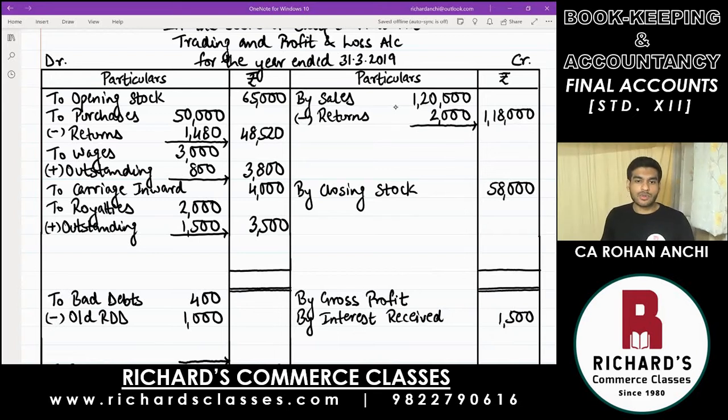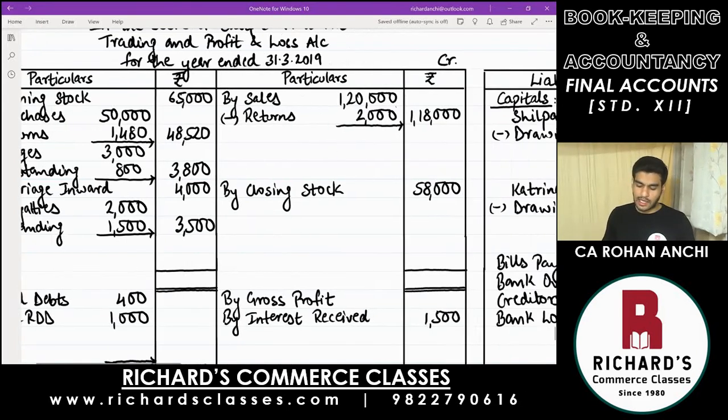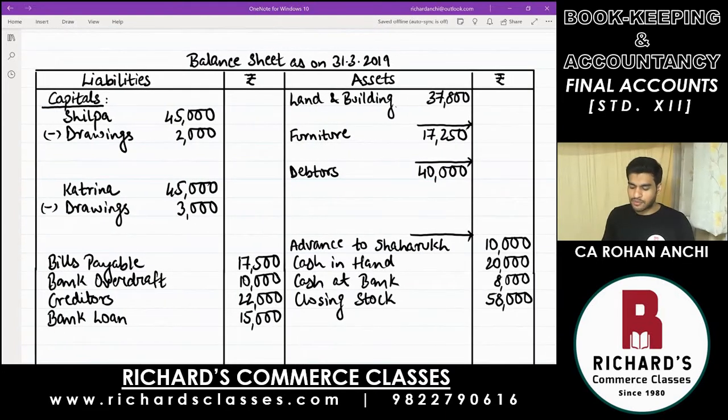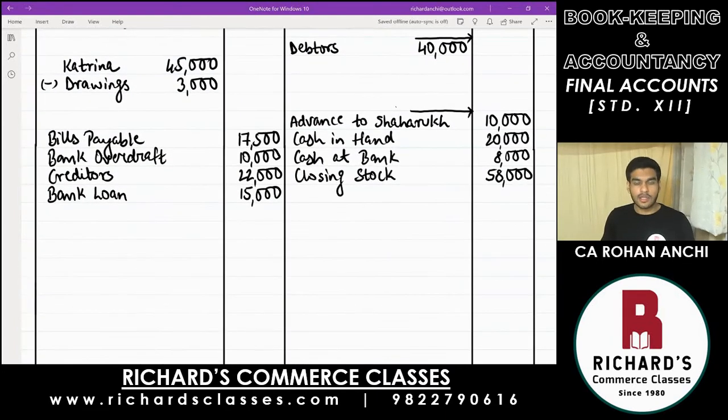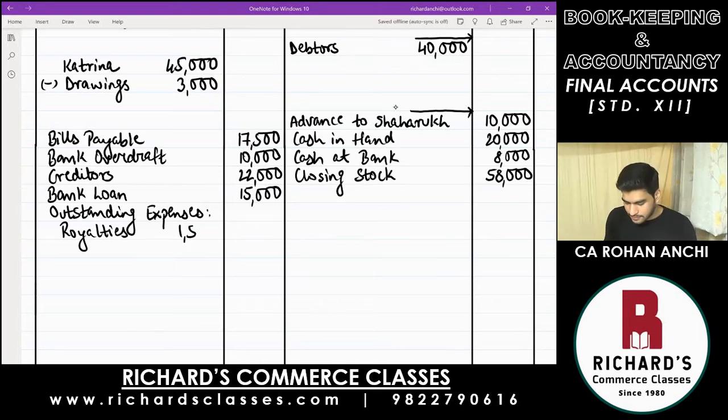Now, second effect of this outstanding is a liability. Expenses which are yet to be paid, they will be paid in the future. Money will be going out in the future. So that is a liability. One below the other we will write down. First, write down outstanding expenses. The first one was royalties. That was 1,500. And next one, wages, 800. Total outstanding expenses in the outer column will be 2,300.